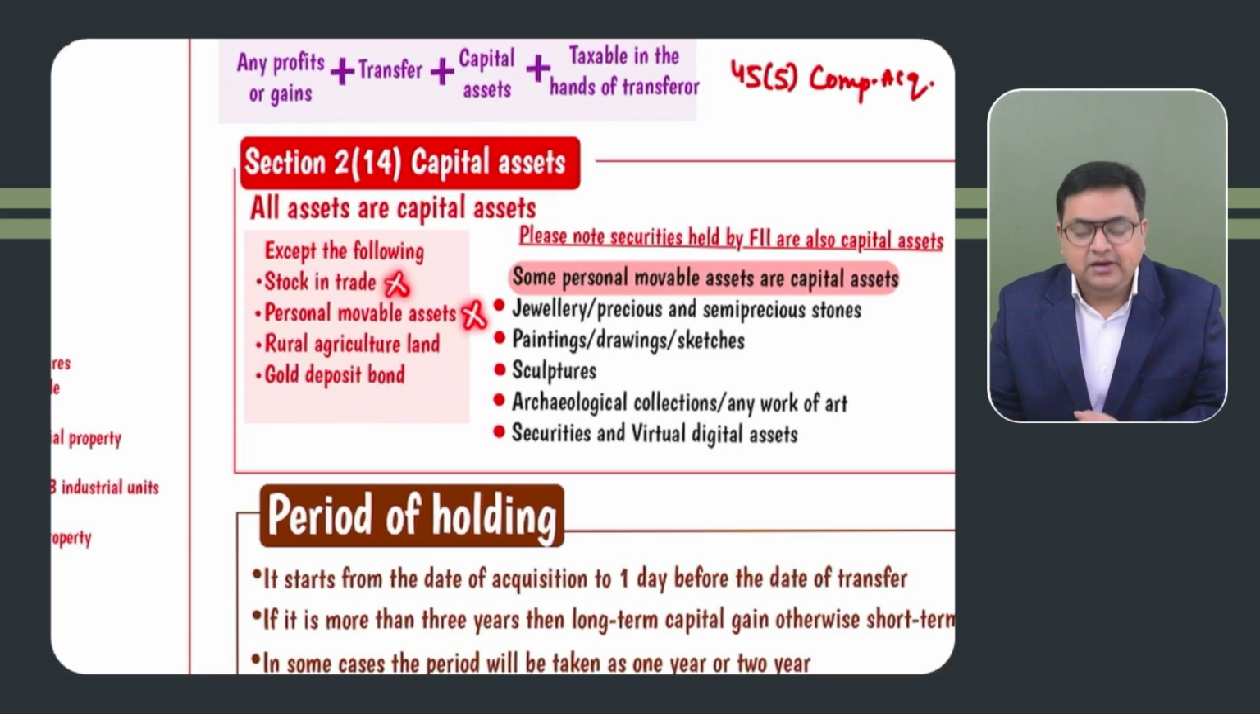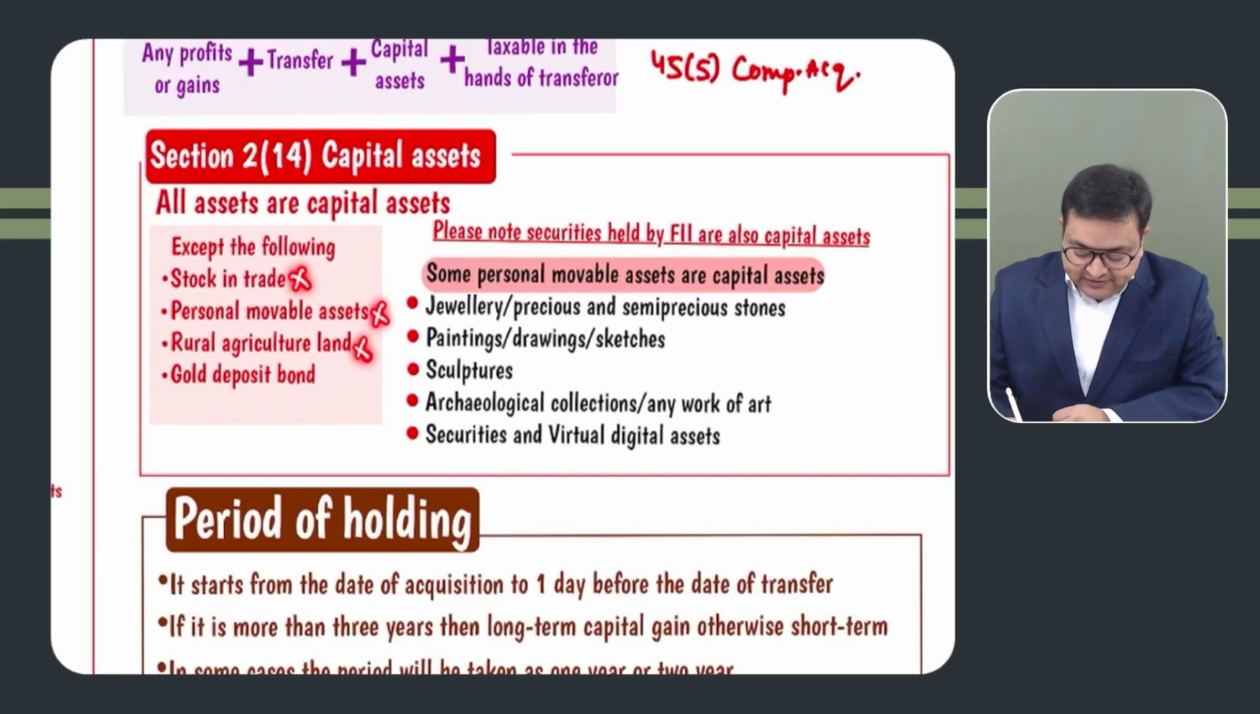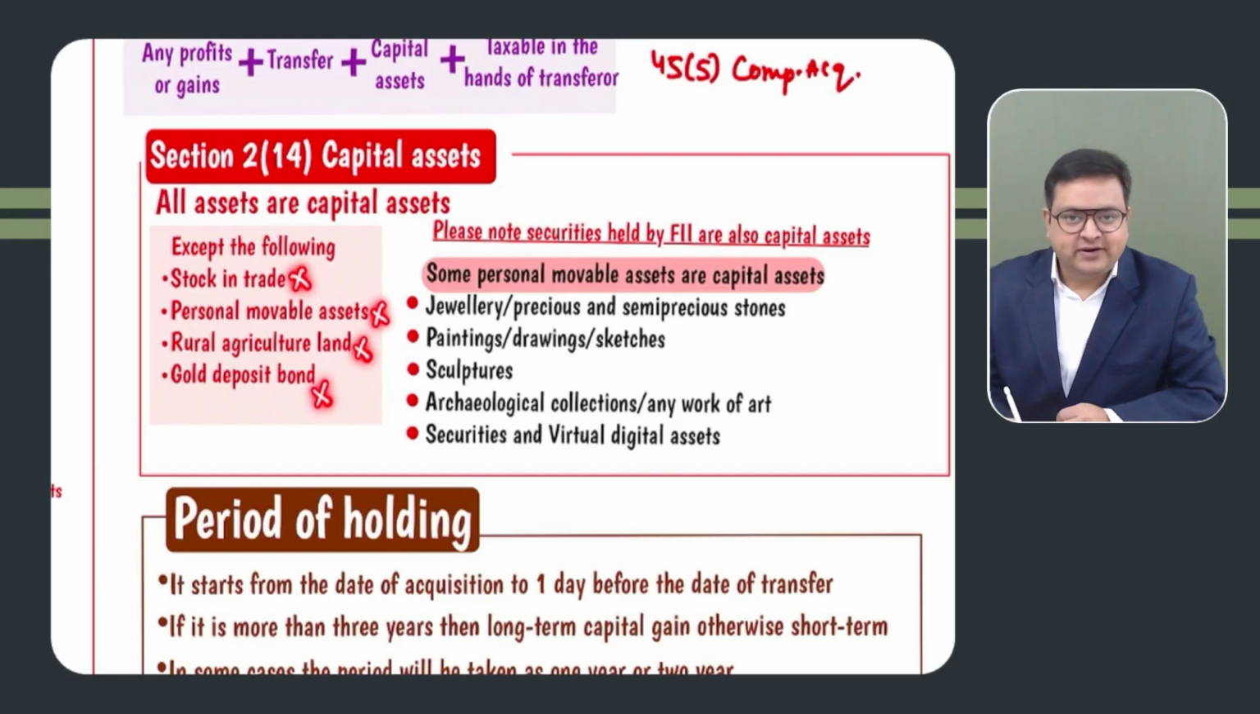Second is personal movable assets. Let's say we have a personal car or personal furniture, which are movable. If they are immovable, like land or building, and you are selling personal land or building, that is a capital asset. But personal movable items, your furniture, your car, clothes, etc., are not capital assets. But we have certain exceptions to this also. Rural agricultural land is not a capital asset. Got it. Gold deposit bonds and special bearer bonds are also not capital assets.